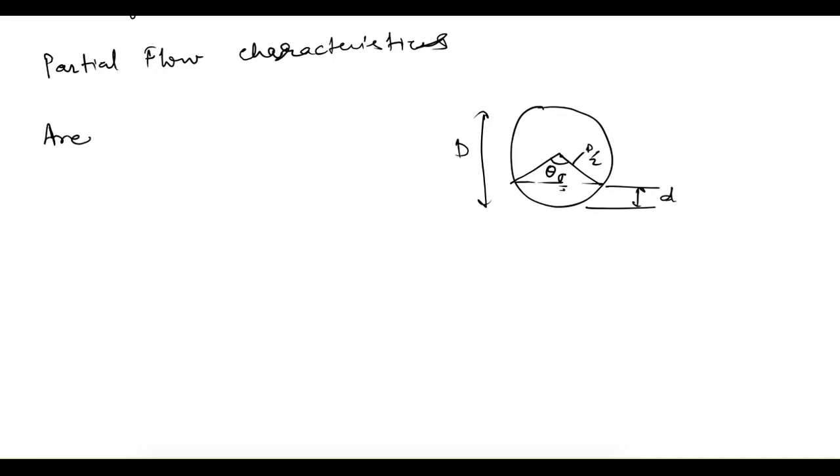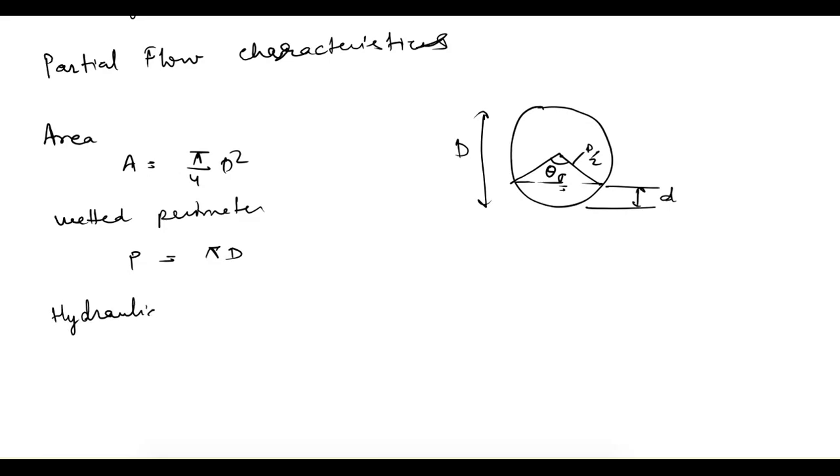So for the full flow condition, area would be pi by 4 D square, and wetted perimeter would be capital P is equal to pi into D, and the hydraulic mean depth would be R is equal to A by P, and that is D by 4.